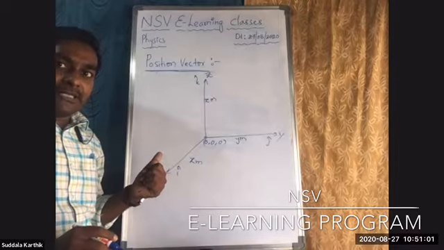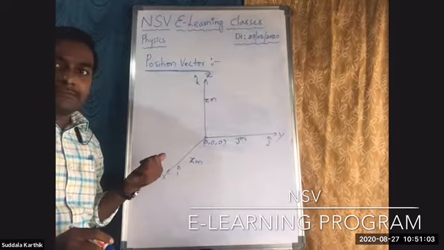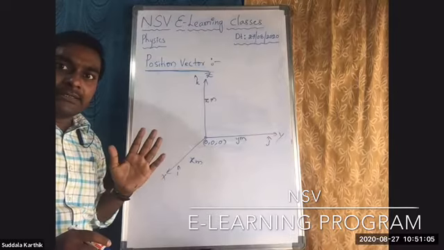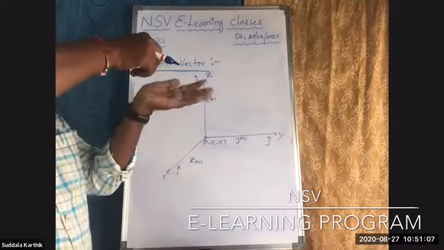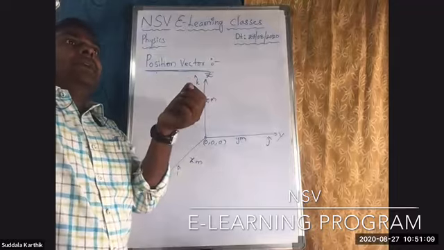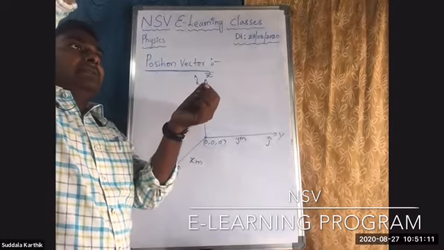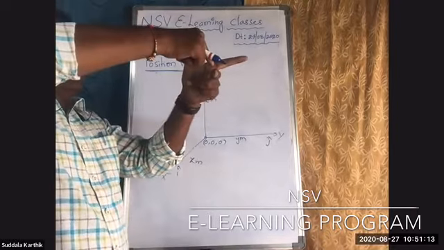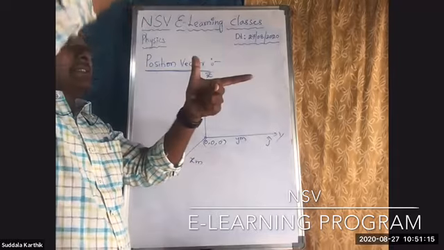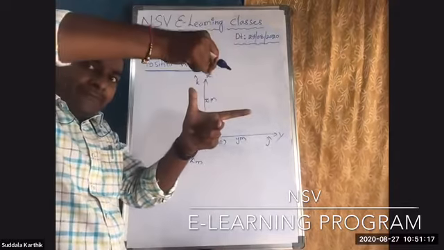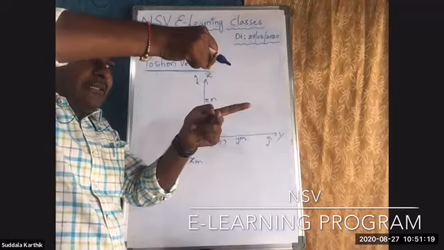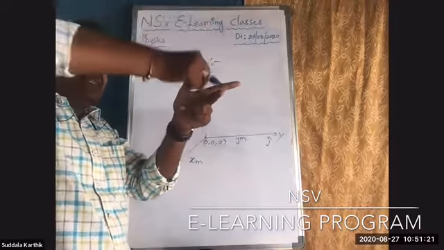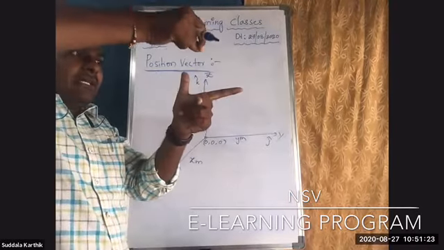Always frame of reference in our physics, definitely a coordinate system. You must take a 3-dimensional coordinate system, Nana. Right? So in that the mosquito is moving. Somewhere, this is the origin, this is x-axis, this is y-axis, this is z-axis. It is here, Nana. Now this is the origin. It is here. Then you have to calculate.